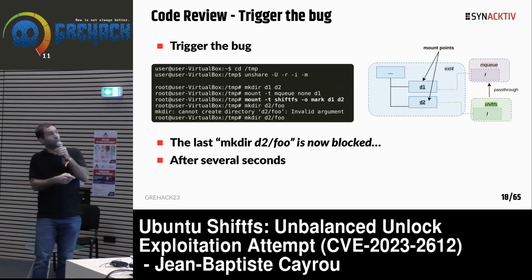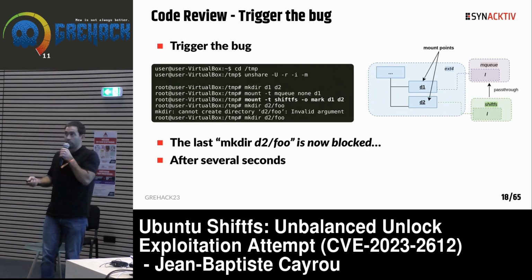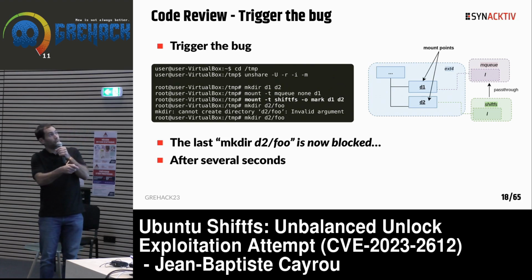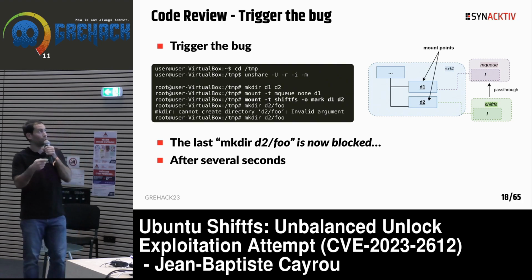In this situation, all operations we do in the D2 folder will in fact pass through to the D1 folder, which is the MQ file system. Then we call mkdir to create a directory, but in the MQ file system mkdir does not exist, so we reach the bug.